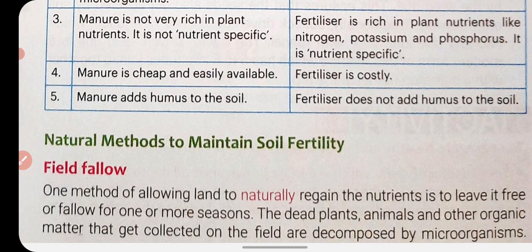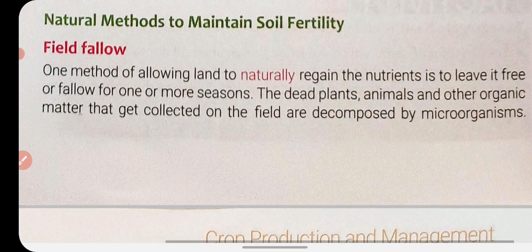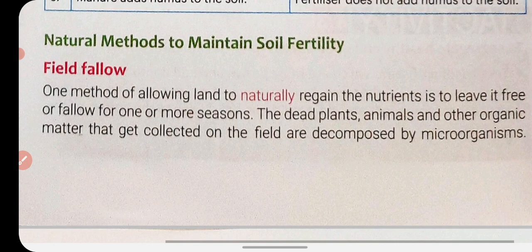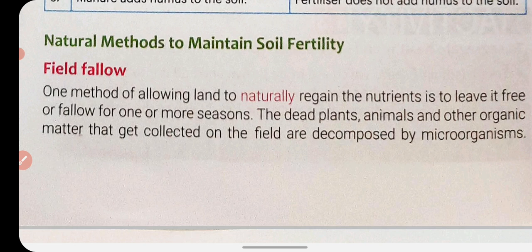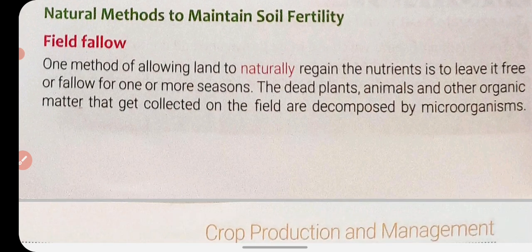Now we will discuss the natural methods to maintain soil fertility. As we know, chemical fertilizers are harmful for the environment, so we should use natural methods to maintain soil fertility. The first way of maintaining soil fertility is field fallow.